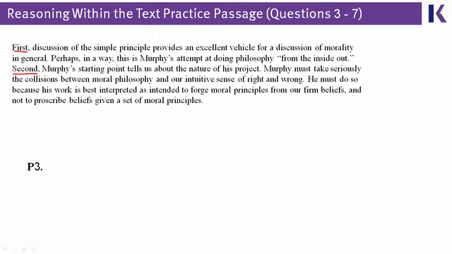The second one is where we really start hitting the meat of this paragraph and this passage as a whole. It says that Murphy recognizes the conflicts, the collisions between philosophy and our intuitive or natural sense of right and wrong. He says that we have these firm beliefs, in other words, the firm beliefs of what's right and wrong, the same intuitive sense that comes up in the previous sentence, and that from these firm beliefs, Murphy says that we create or forge moral principles.